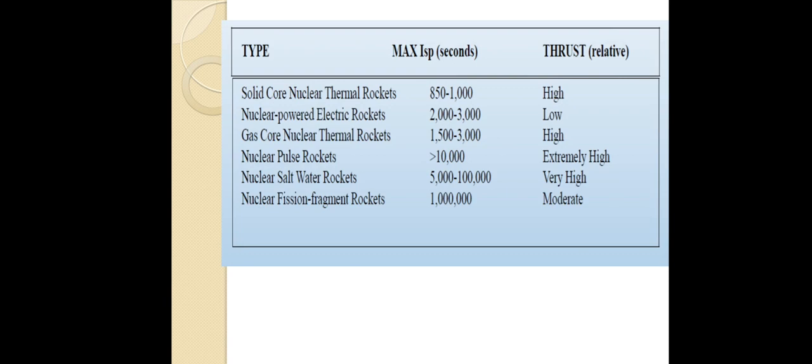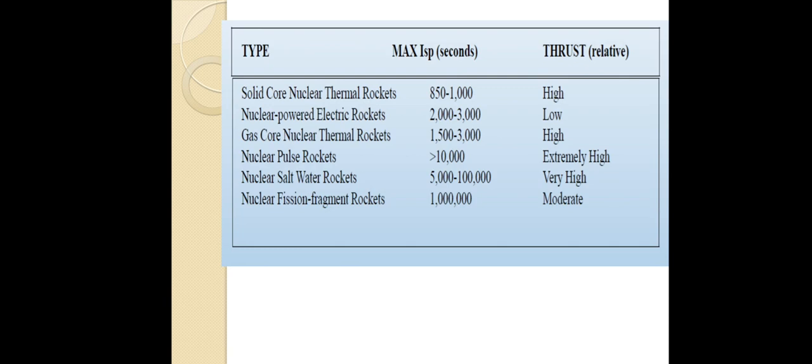Next one is the nuclear power electrical rocket. This is what I missed because it will be covered in the next unit. If you want to operate any electrical rocket, whether it is the arc jet or the ion jet, or if you are using plasma or a magnetic field, you need electrical energy to heat the working fluid.